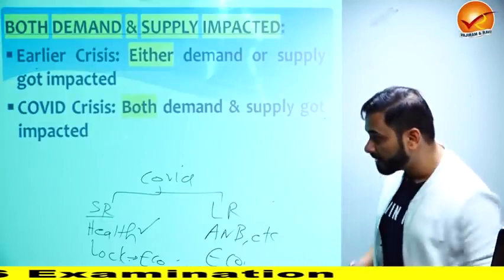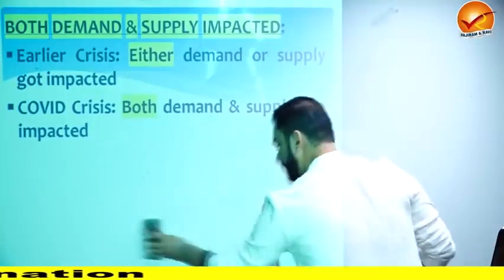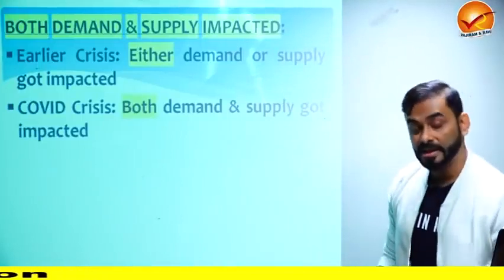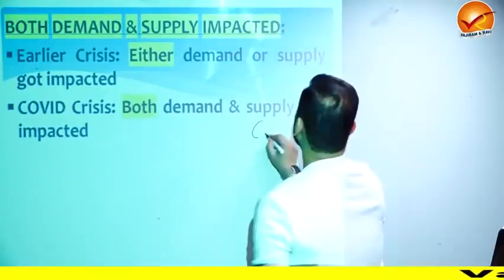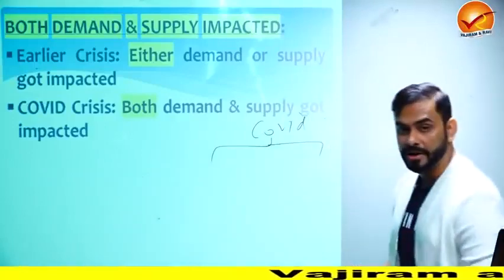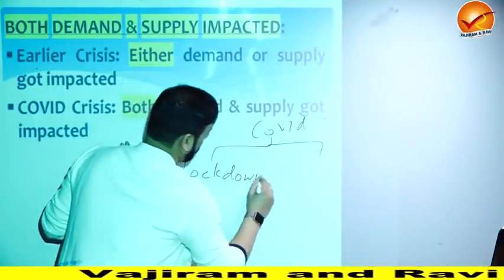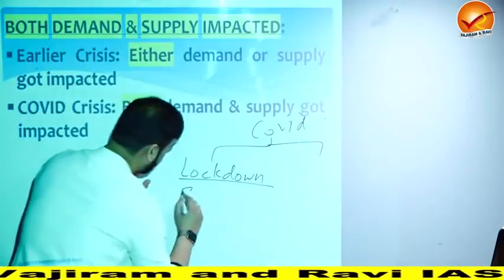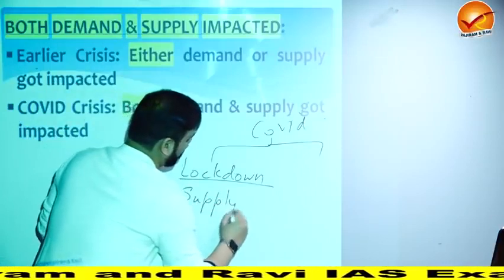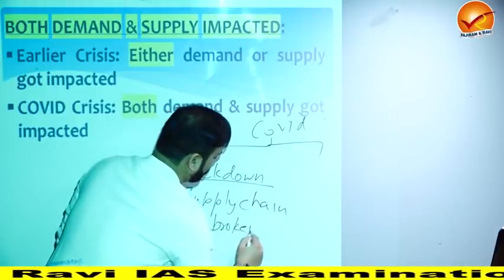Now, another problem was that COVID impacted not only demand or supply, but both. I'll tell you how. Suppose this is COVID. Because of COVID, there was lockdown. And because of lockdown, the supply chain got broken.